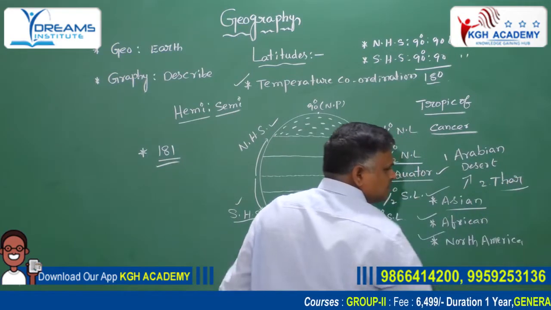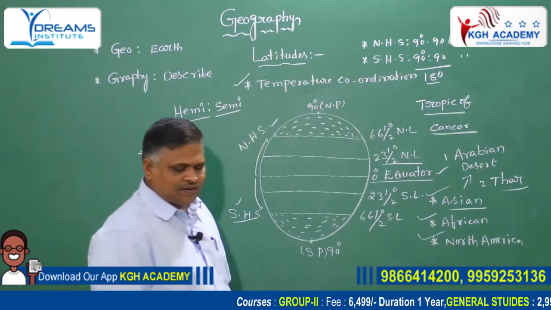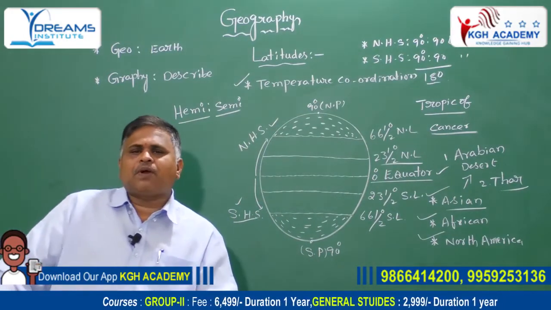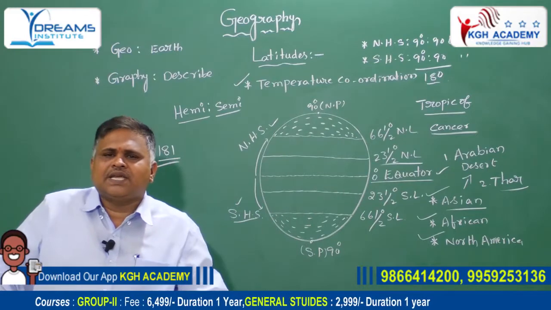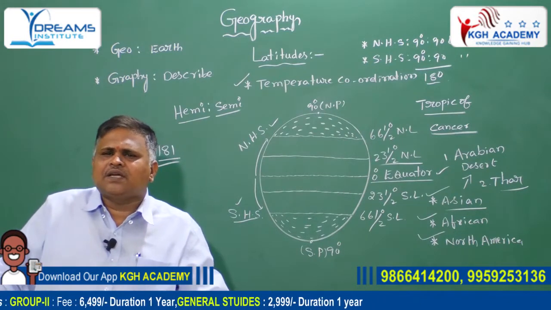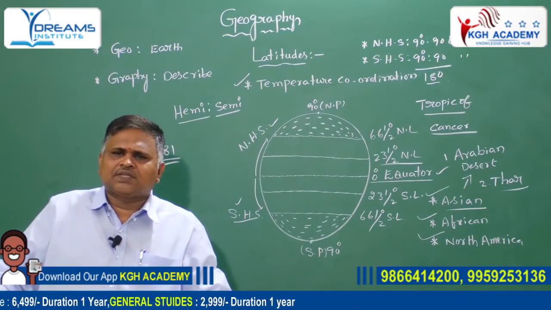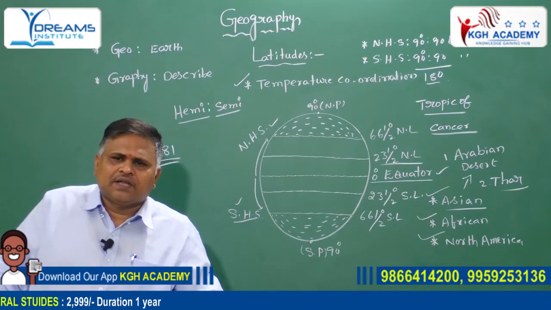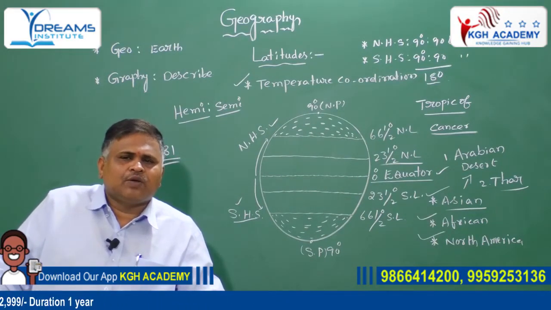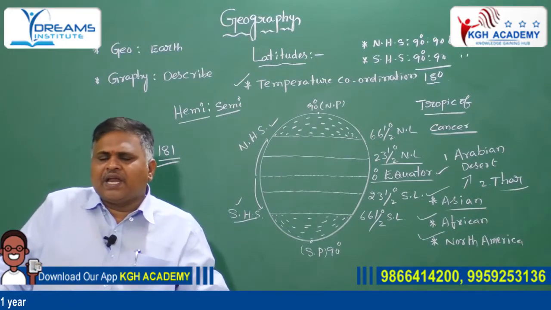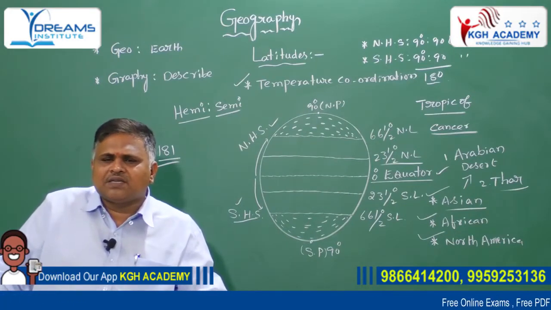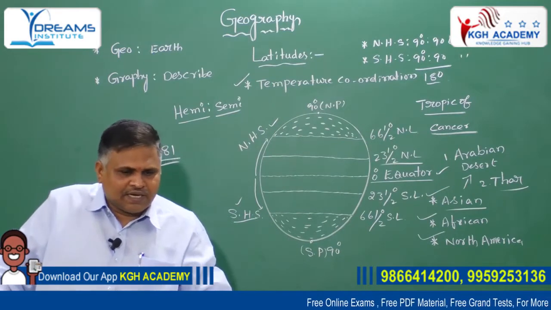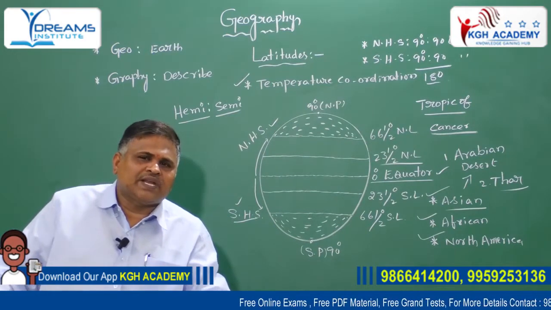The Thar desert is located in the western part of Rajasthan. It occupies 2 lakh square kilometers and is locally known as the Great Indian Desert.